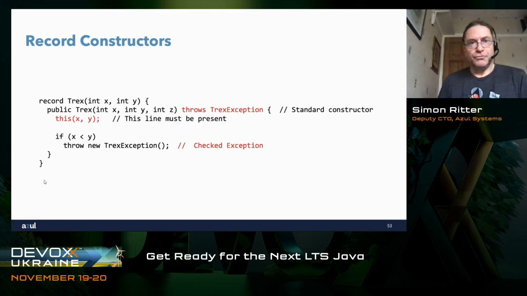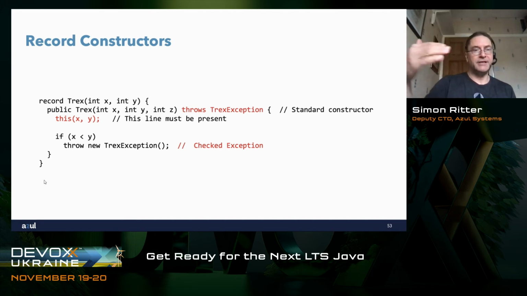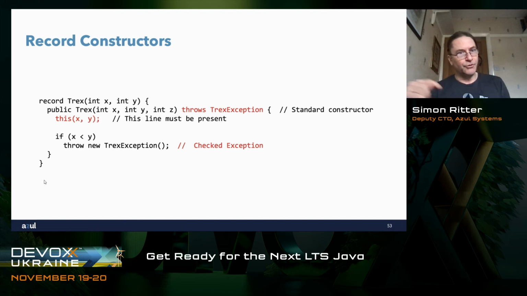If you really do want to throw a checked exception from your constructor, again, there is a kind of sneaky way of doing this, which is that I've got my T-Rex example here. I've got int x and int y. I define another constructor, so I'm overloading the constructor with one that takes three arguments, in this case, int x, int y, and int z. Now, I did say that we can't add an instance field to a record that isn't in the declaration, which I'm still not doing because even though I'm passing z as a parameter, I'm not using it anywhere, so that will work.